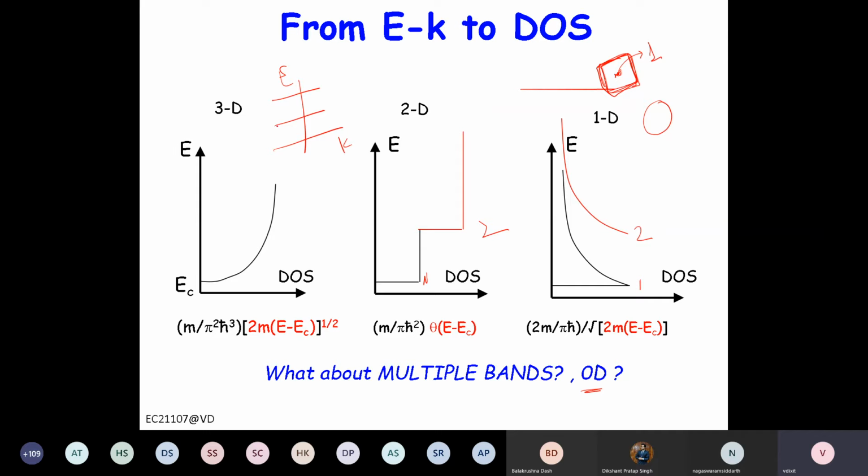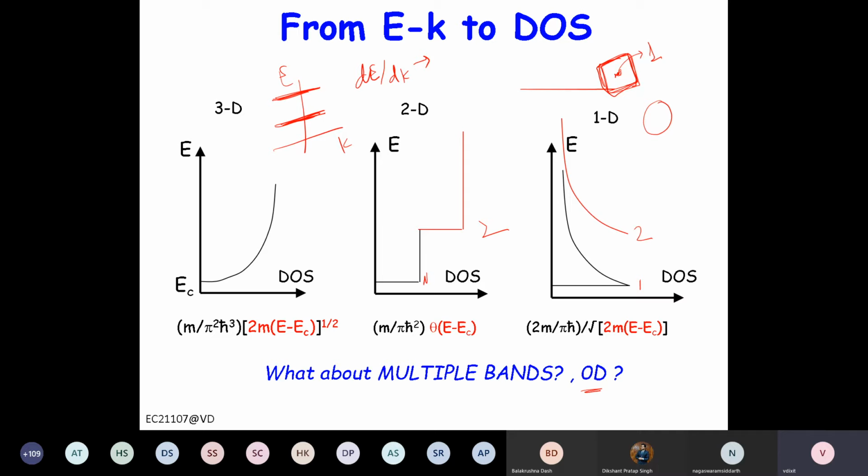So if you have a single state here, what will be the density of state? What will be dE by dk? For a single state, in an atom the electron cannot move; it is just orbiting around that particular nucleus, not going anywhere.